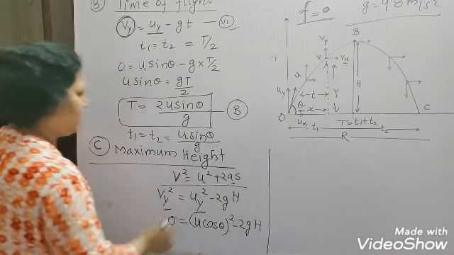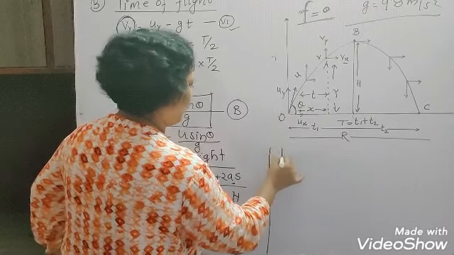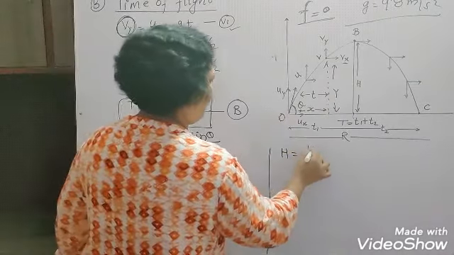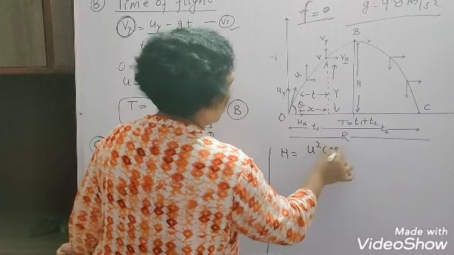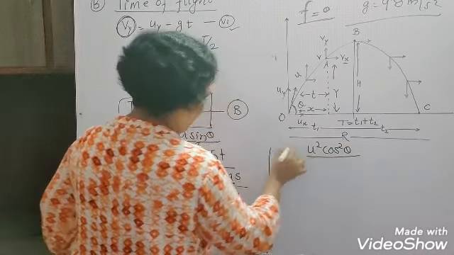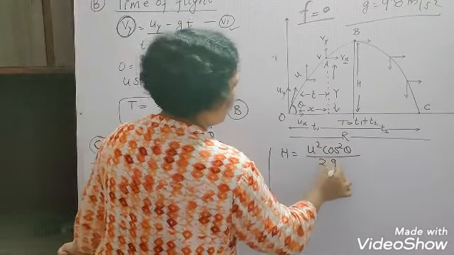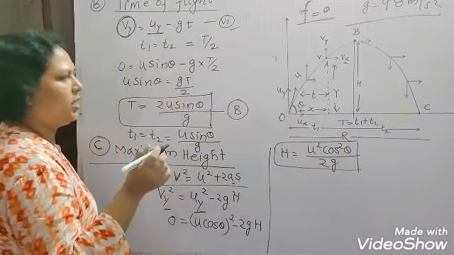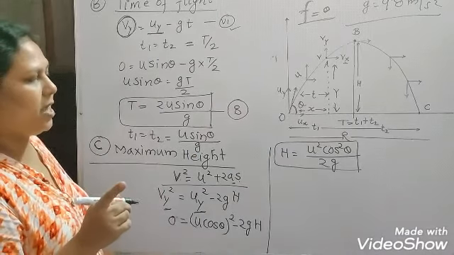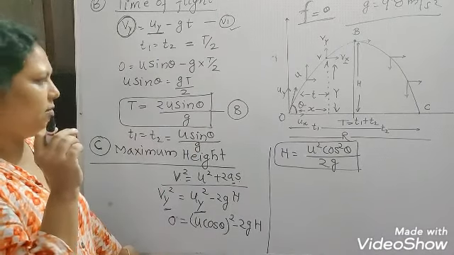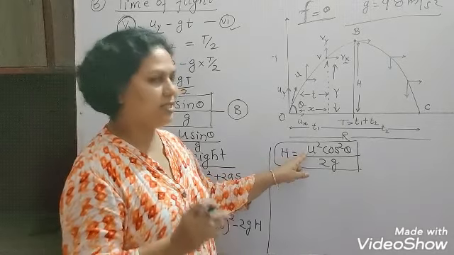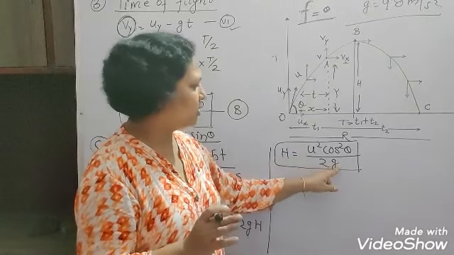That means the maximum height we can calculate, h, is equal to u square cos square theta upon 2g. This is the maximum height attained by the object. Here the initial velocity u is constant and g is constant.